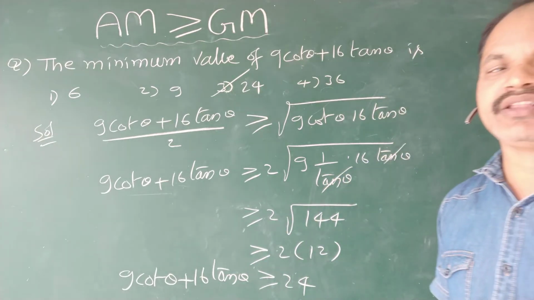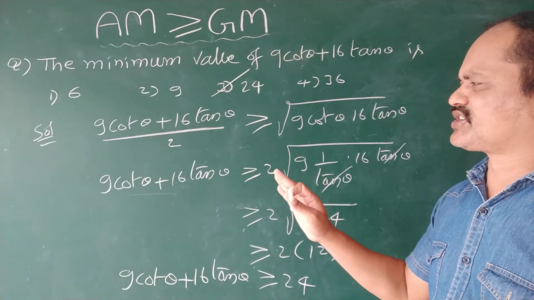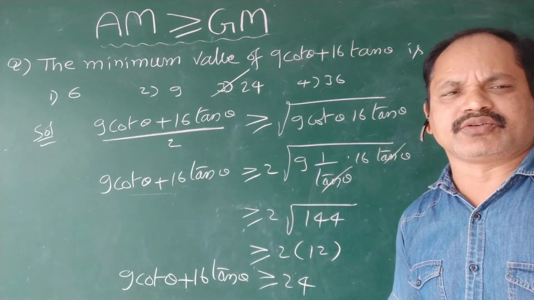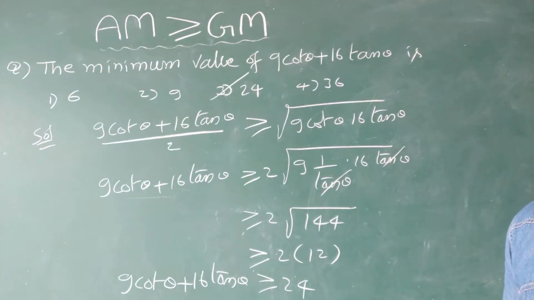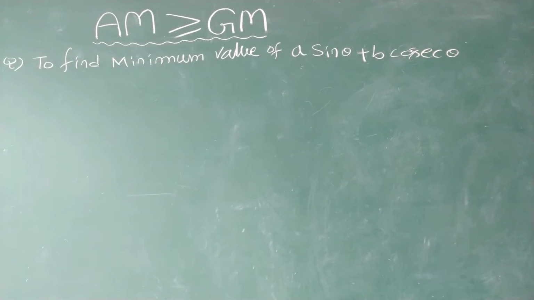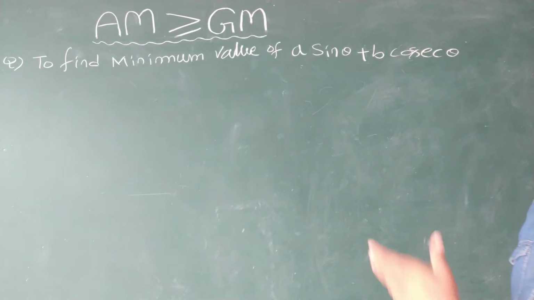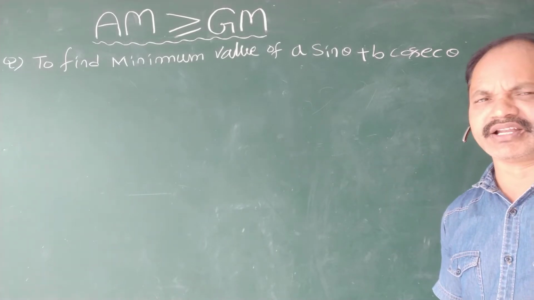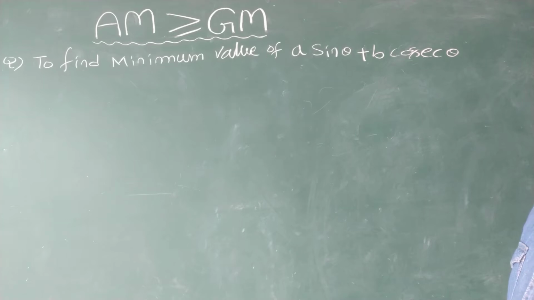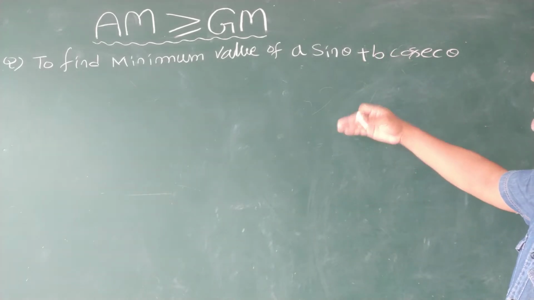Now we have to define the formulae, that means standard results according to this concept. AM is greater than or equal to GM. Now to find the minimum value of A sin theta plus B cosecant theta, according to the same concept, AM is greater than or equal to GM. So this is the standard result, and like this we have to prove the result.